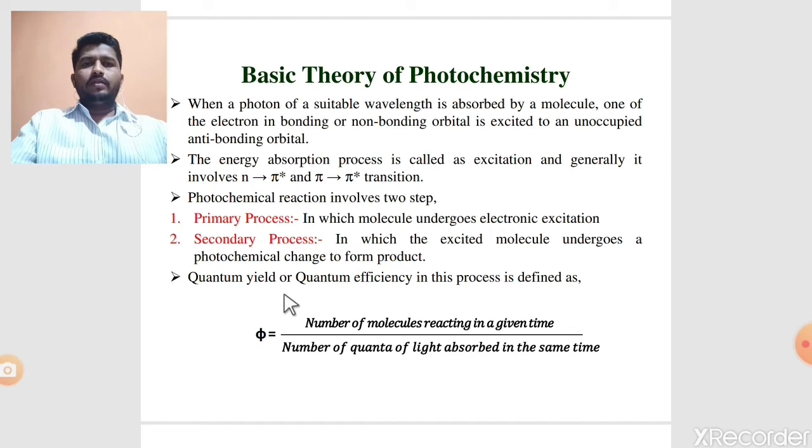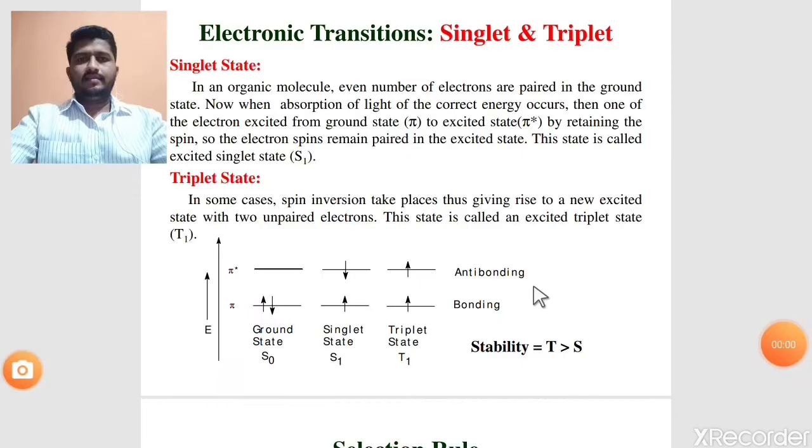The quantum yield or quantum efficiency in this process is defined by a simple equation. The quantum yield is equal to the number of molecules reacting in a given time divided by the number of quanta of light absorbed in the same time. By using this equation, we can find the quantum yield or quantum efficiency of this photochemical reaction.